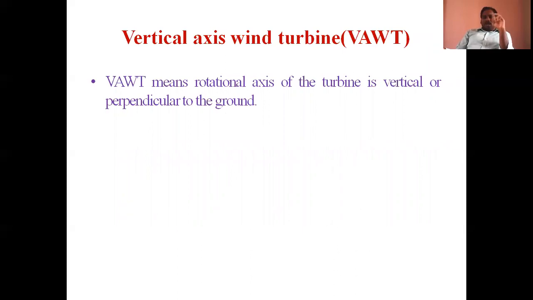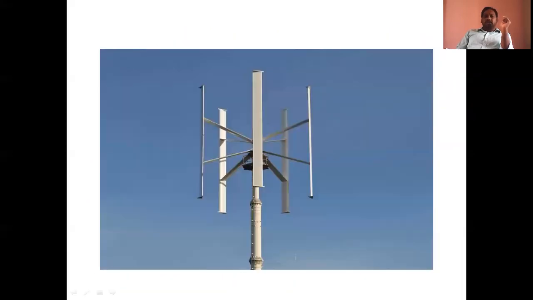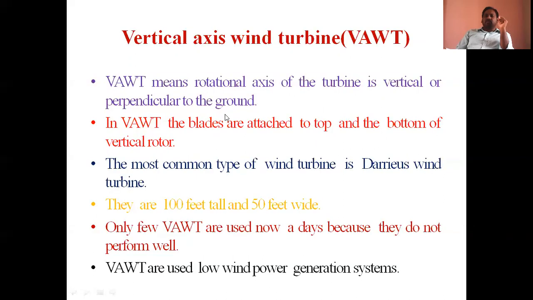It is not like the horizontal axis wind turbine. See here, it is perpendicular to the ground. The rotation is like this. That's why it is called a vertical axis wind turbine.